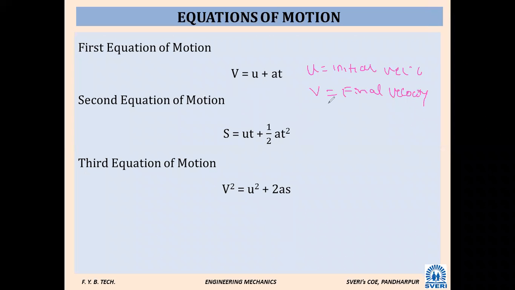Next, what is A? Acceleration. Next, what is S? Displacement. Next, what is T? Time. Okay, write down all these things.